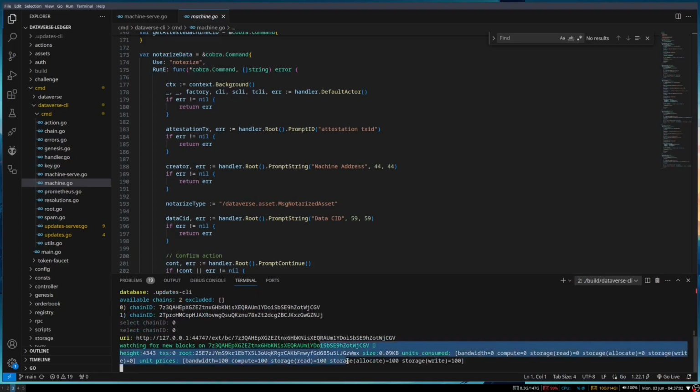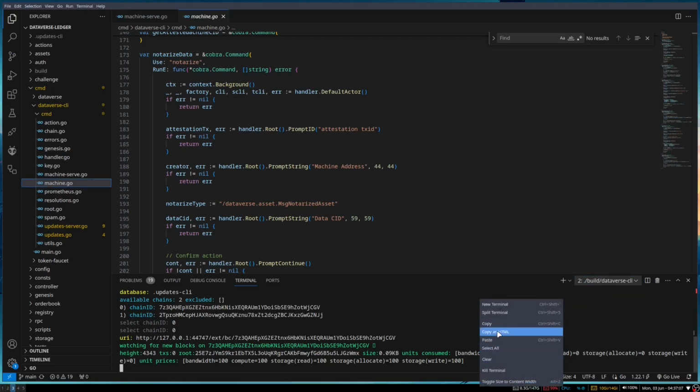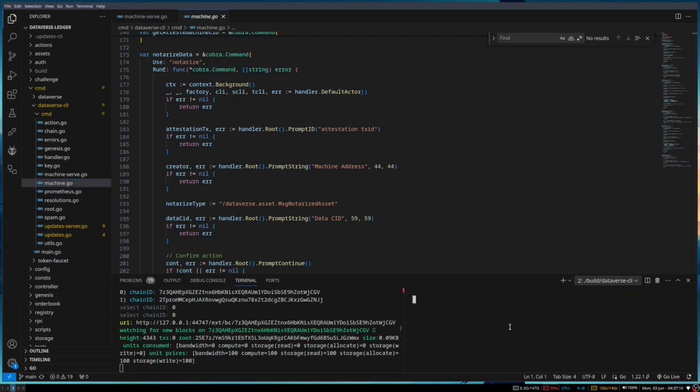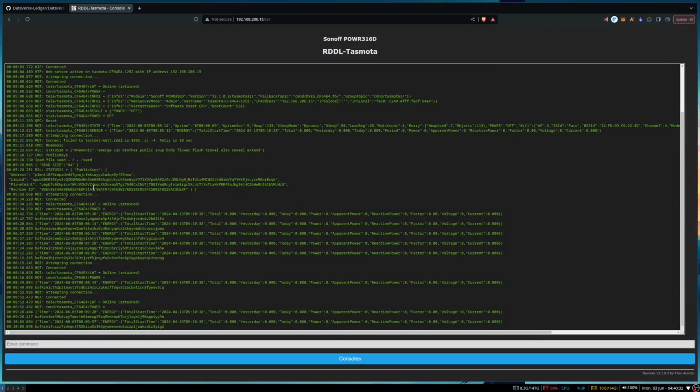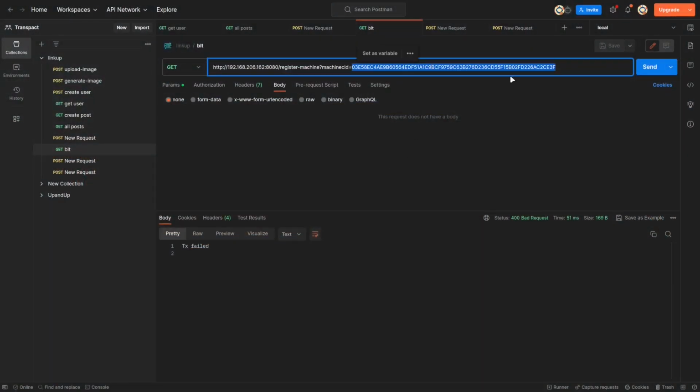Okay, so this is our block explorer, and I'll also create a terminal, and here we'll run our Dataverse ledger RPC APIs. Now we have to register this machine CID into our Dataverse ledger. You can see this is our device, and this is its machine CID or machine ID. Now we'll quickly enter this here, and this step can only be done by the owner of this device, the company which is using data ledger.